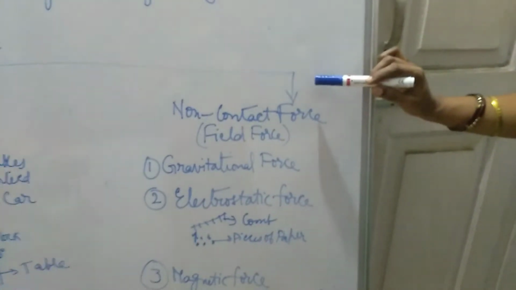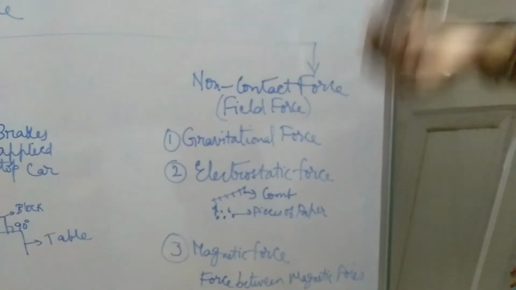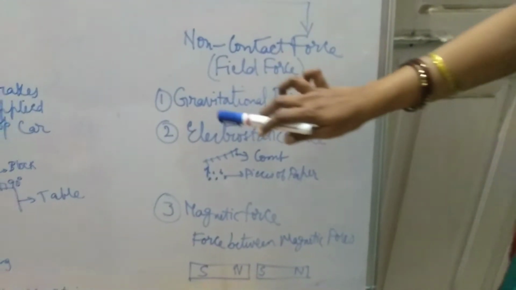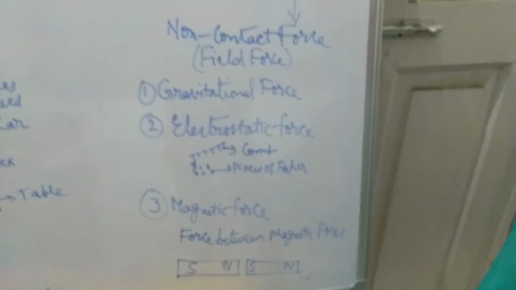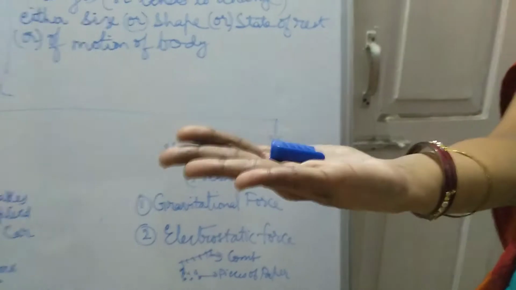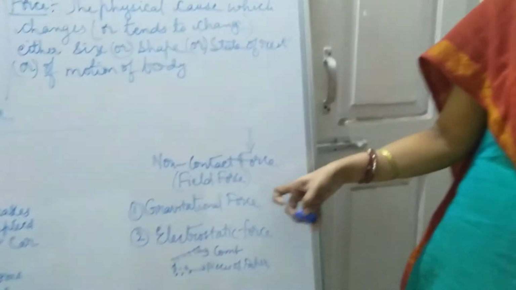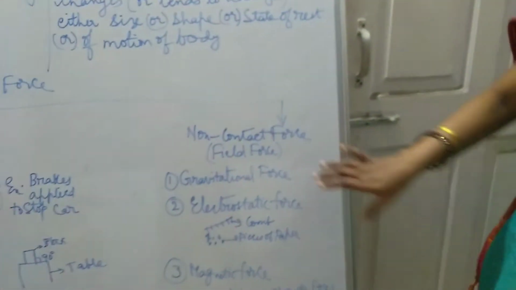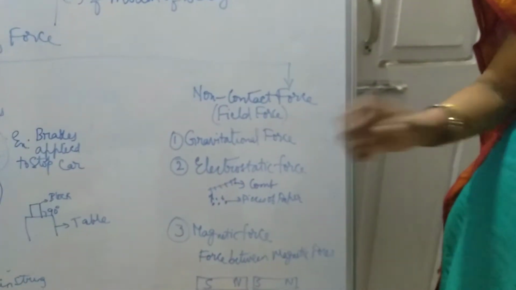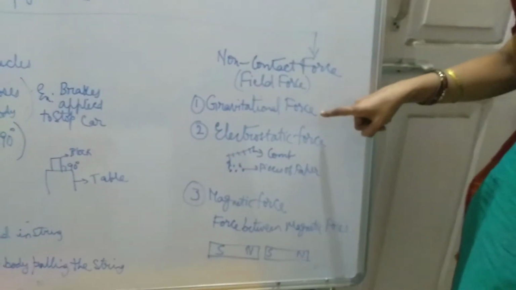Now coming to the second category, non-contact forces. That means this force is not in direct contact with the object. First one is gravitational force. Just now I said, if I take this cap, now it is in contact with my palm. If I leave it, what will happen? It has fallen down. What is that non-contact force acting on this thing? It is nothing but the gravitational force. The force with which the earth is pulling this pen cap towards its center. This is gravitational force.